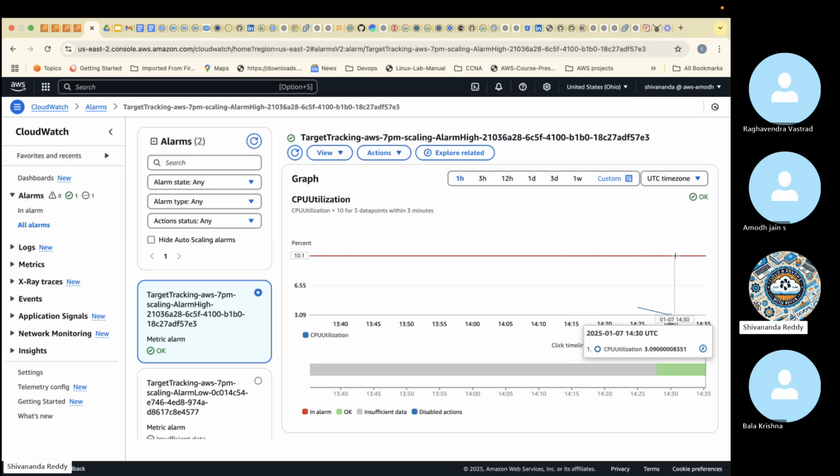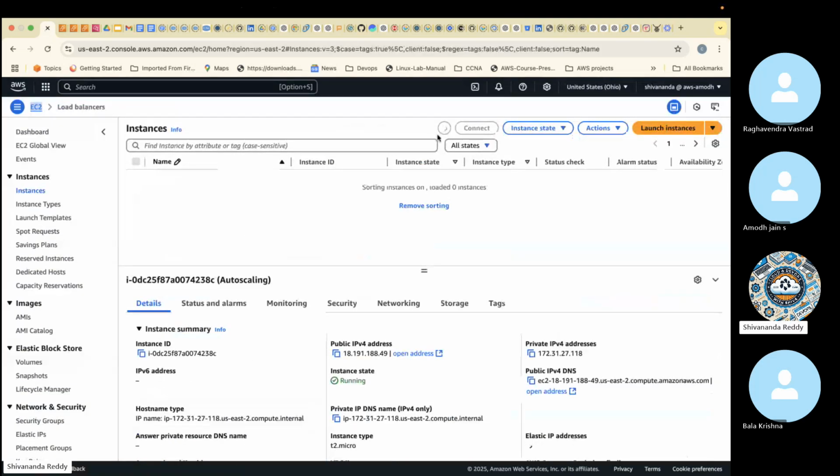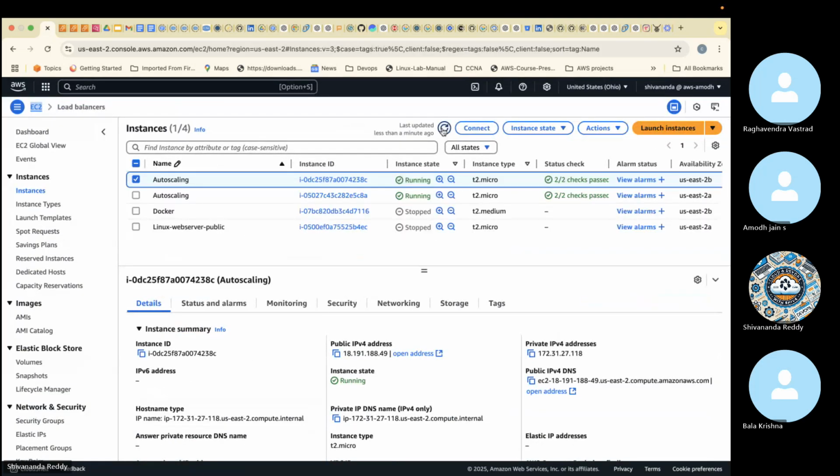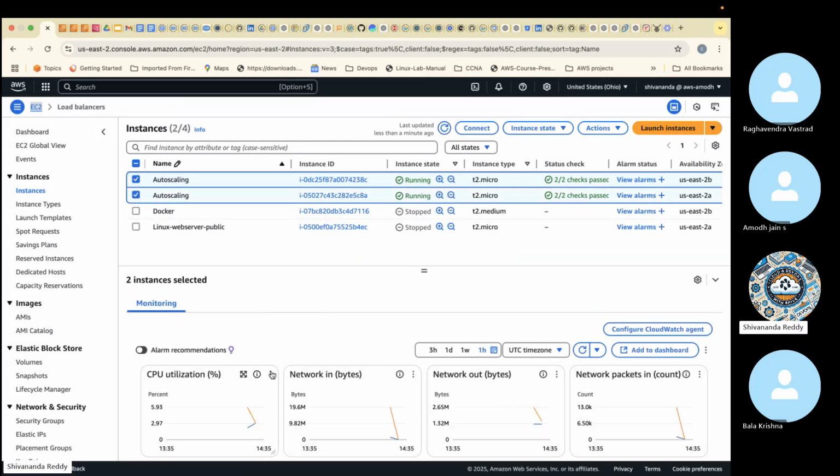But what can I do now? I'll show one thing here. The servers, we have two servers here, right? These two servers. Let me select the servers and I'll show the CPU utilization. Enlarge.